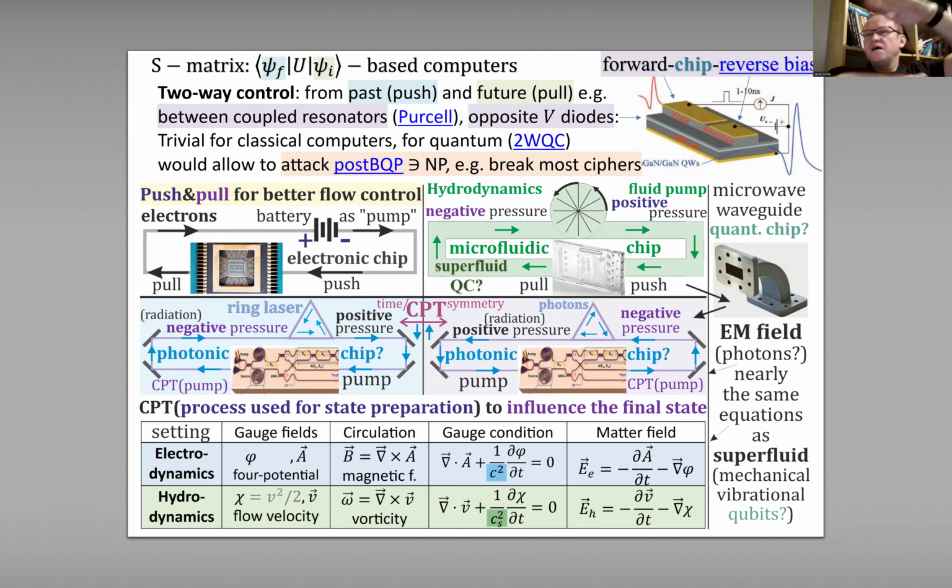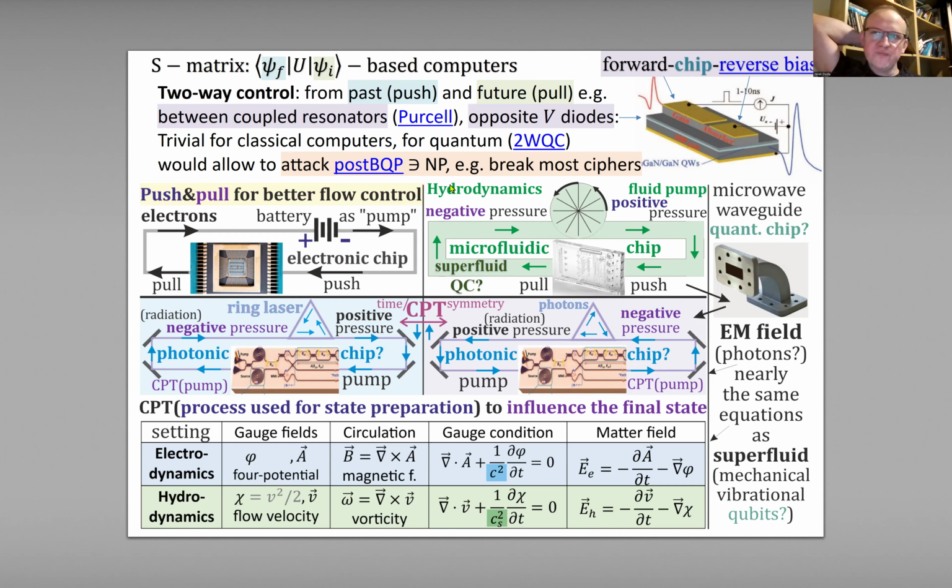So we kind of anchor the calculation in the past and in the future. Yes, so we have two-way control. But if we could do such anchoring from both time directions for quantum computers, they could be much better: better error correction, better resistance to error, but also they could attack so-called post-BQP problems, which contain NP. This way it might break most of the current ciphers. So I think we should consider this possibility, because we might need better ciphers.